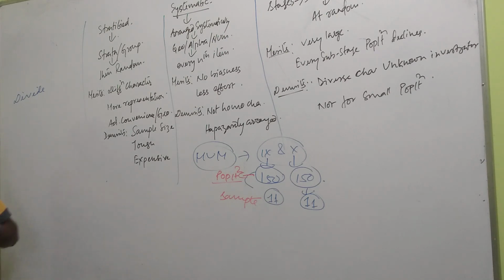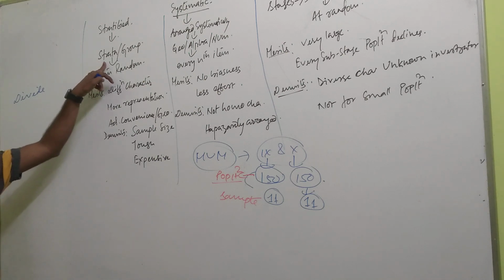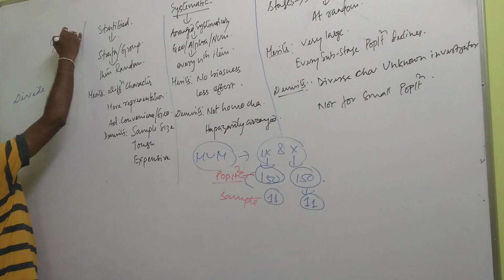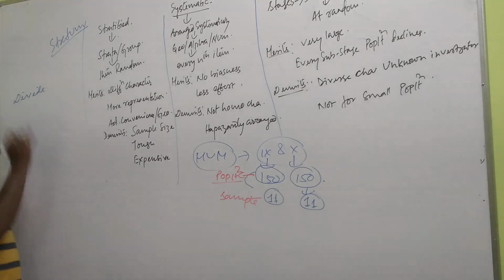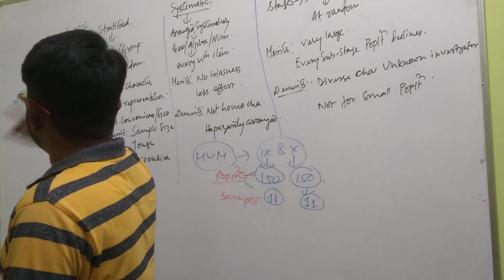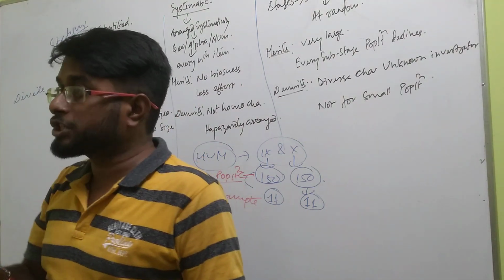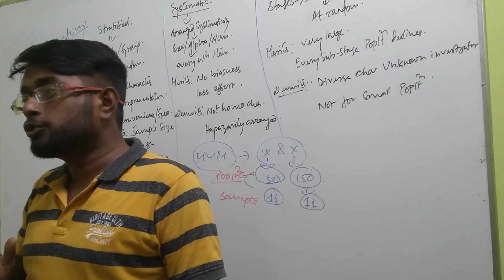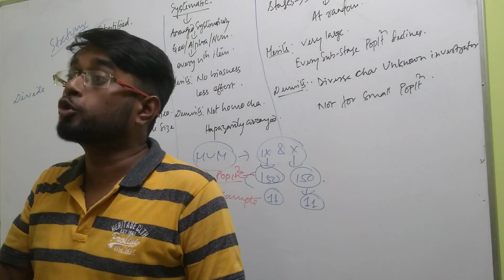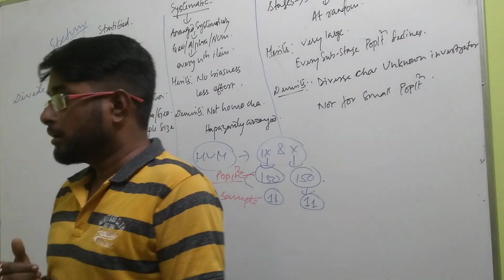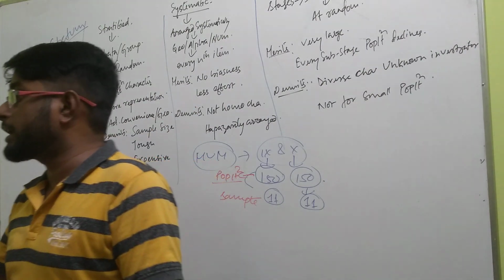Understood? The whole population is divided into different groups. Another name for this group is strata, or stratum. Stratum. Let me repeat: in the stratified sampling method, the whole population is divided into different groups, into different classes, or into different strata.